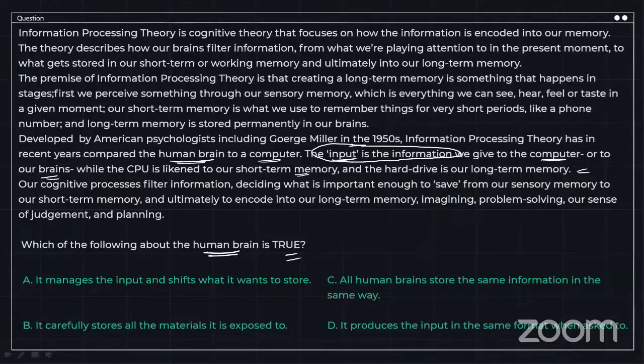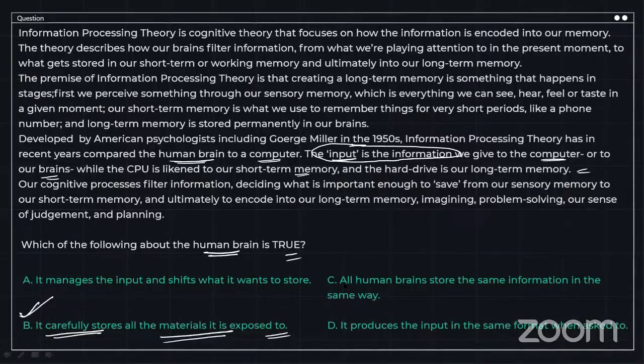After the input is given, our short-term memory and long-term memory decide whether it is important or not. The basic thing that our brain does is absorb or store all the information. So we are going to go with option B over here: it carefully stores all the materials it is exposed to.